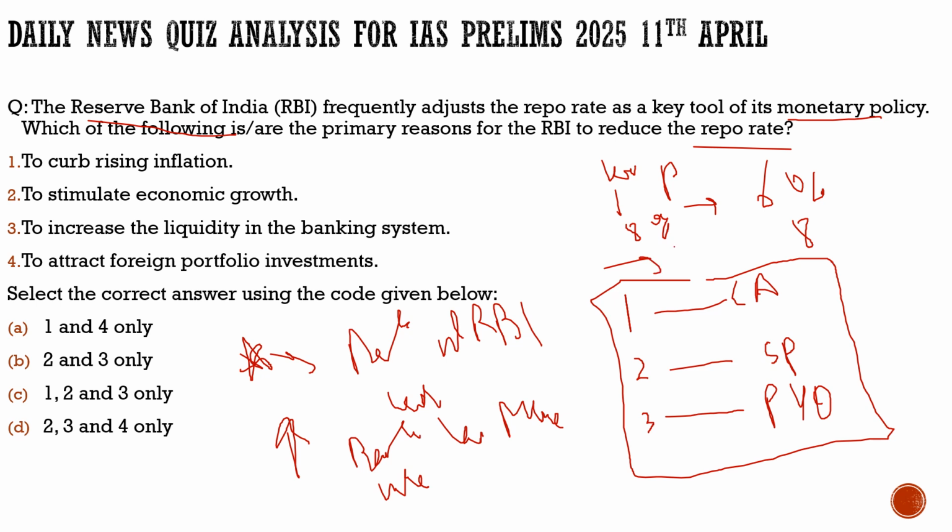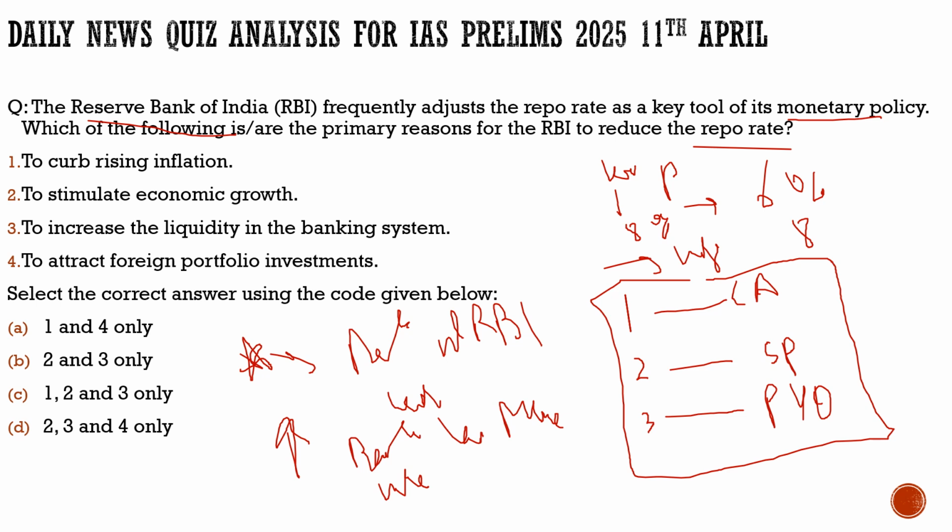If there is inflation and RBI does not want to add more money into the market, what will they do? They will increase the repo rate. When the repo rate increases, the banks will not borrow money from the RBI. This will definitely lead to less money in the market, and it will check the inflation.